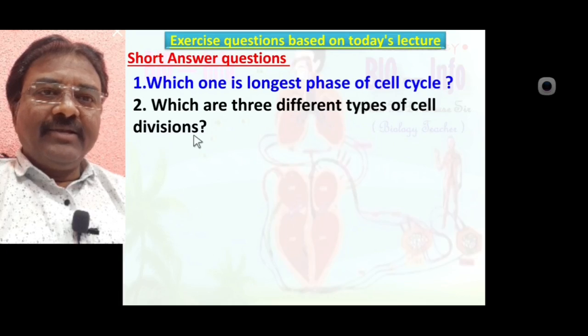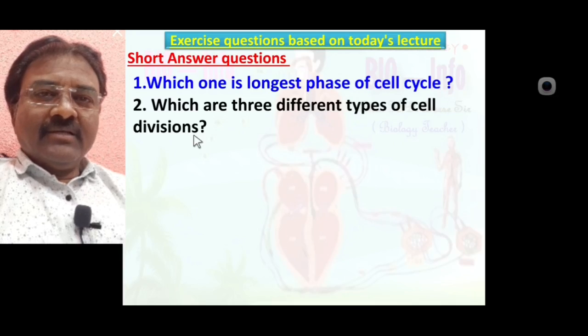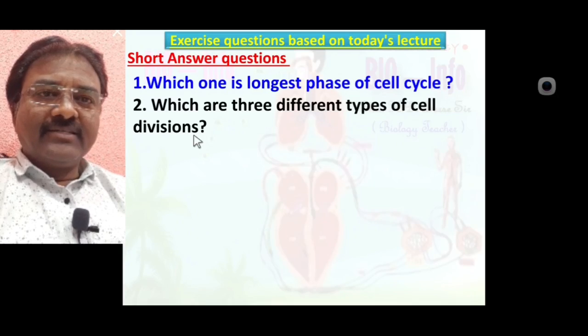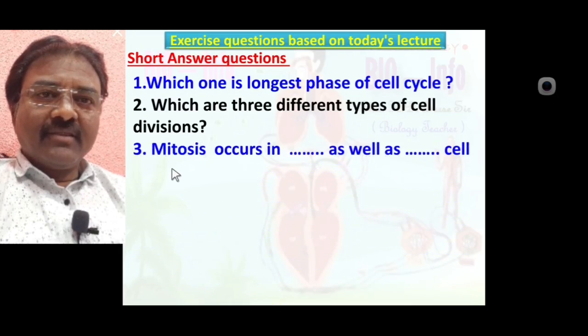Yes, amitosis or direct division, mitosis or indirect division, meiosis or reduction division. Mitosis occurs in dash as well as dash cell. Yes, mitosis occurs in haploid cell as well as diploid cell.